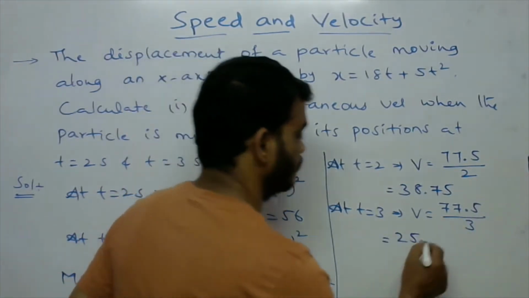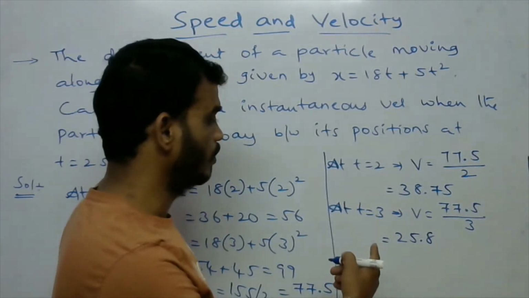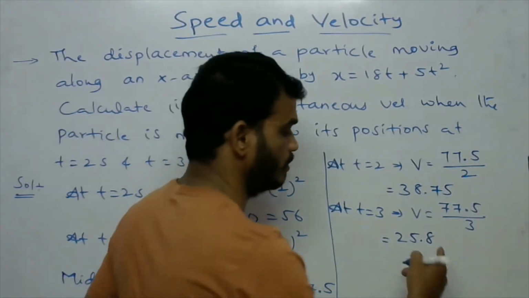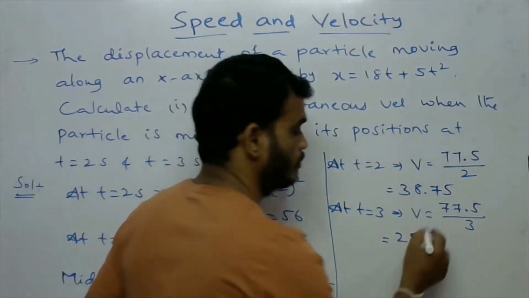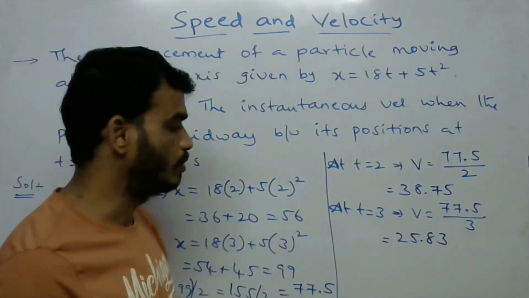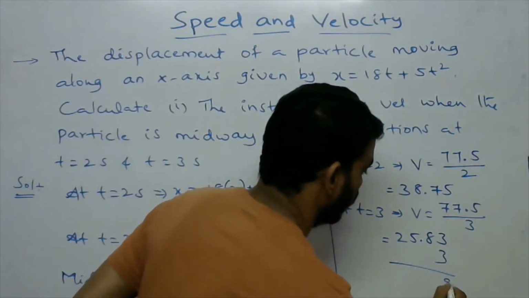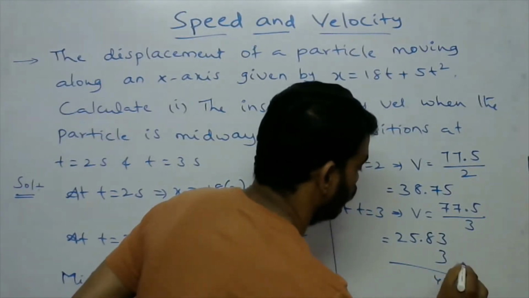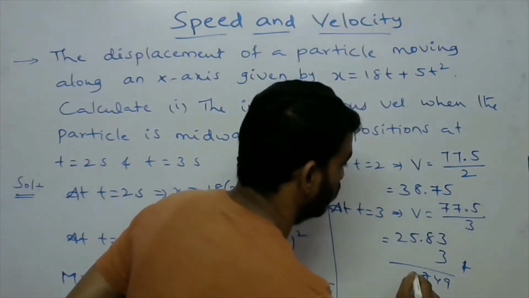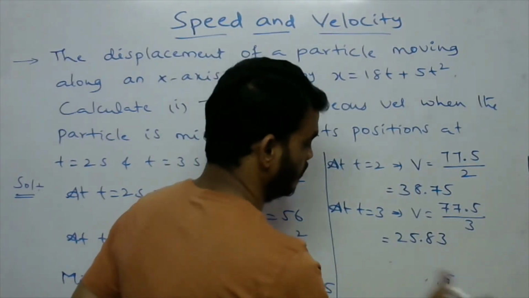So 3 8s are 24, and the next, 24, remaining 1. 1 means 0, 10, remaining 10, so 3. 3 3s are 9. Okay. So if you calculate this one with 3, 3 3s are 9, 3 8s are 24, 3 5s are 15, 17, 3 2s are 6, 7, 77.49 like that. Okay.